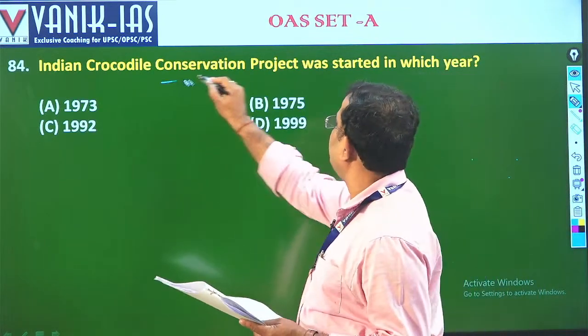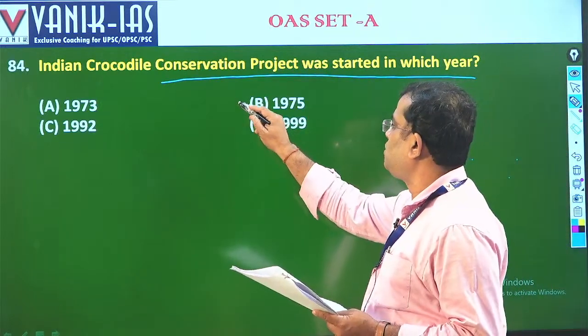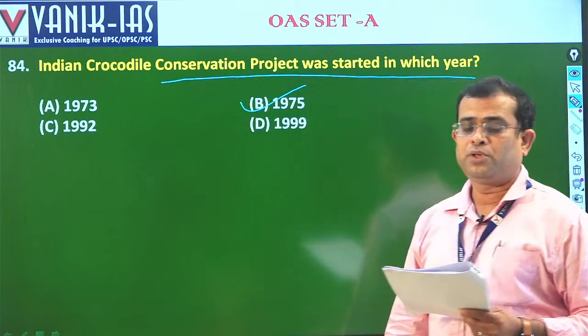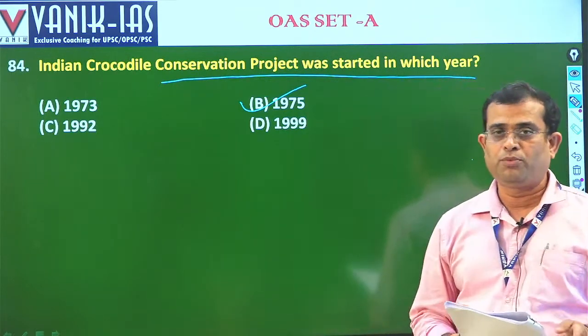Indian crocodile conservation project was started in which year? Okay, Project Crocodile, this was in 1975. This was an initiative taken by the government of India to conserve the crocodile.